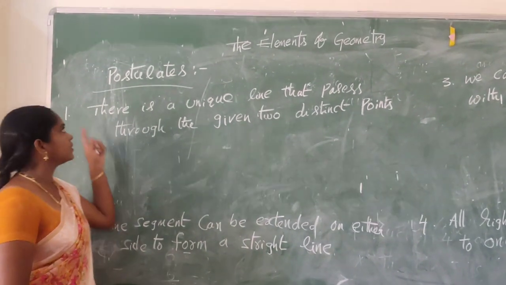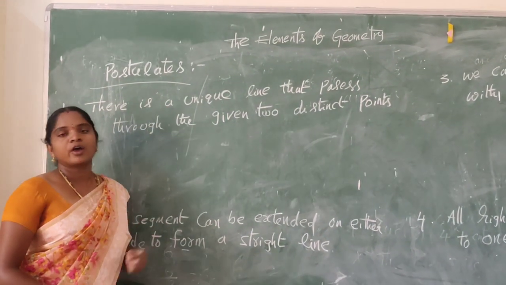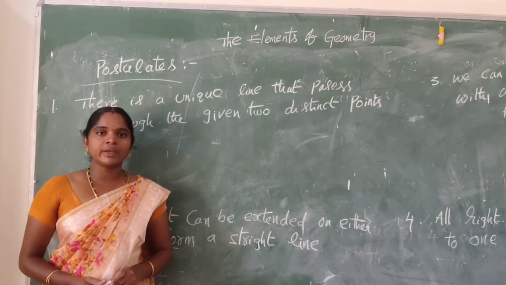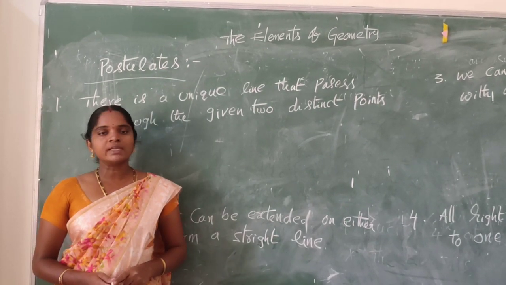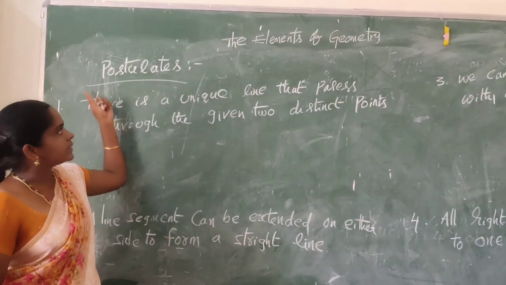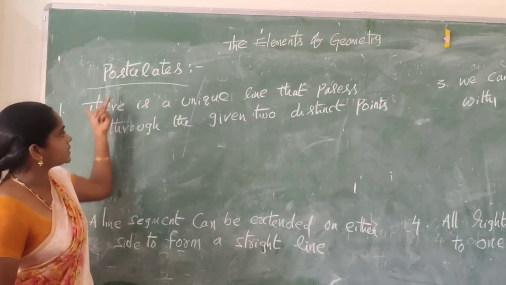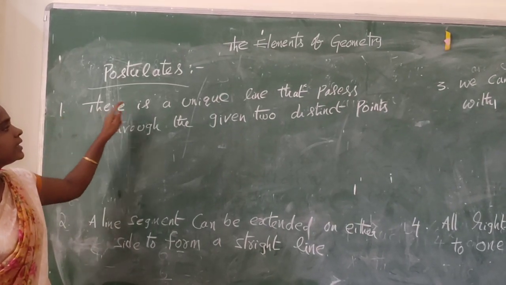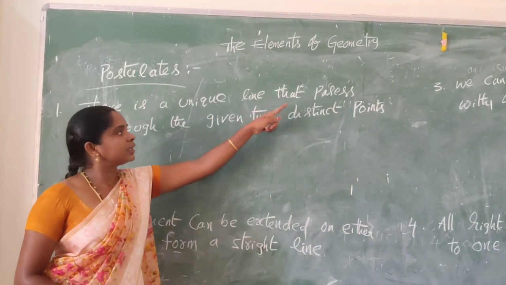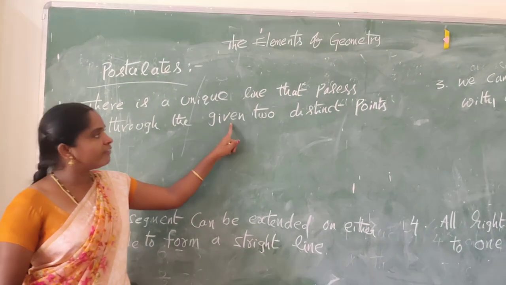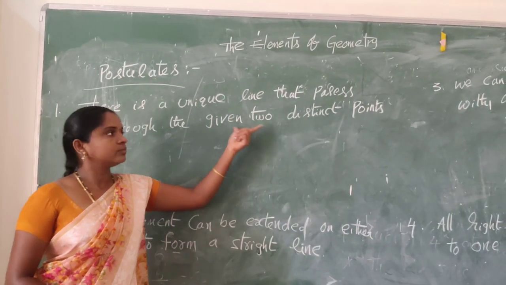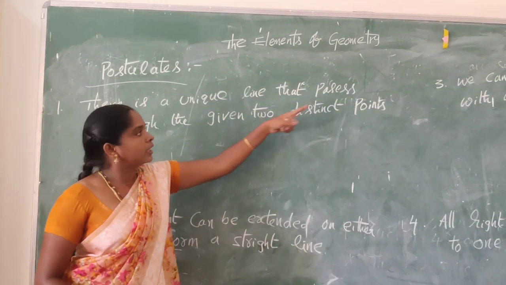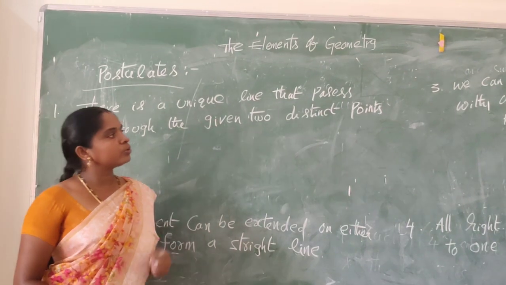Next, postulates. Postulates are used only for universal truths in geometry. So let us discuss some postulates. First one: there is a unique line that passes through the given two distinct points.